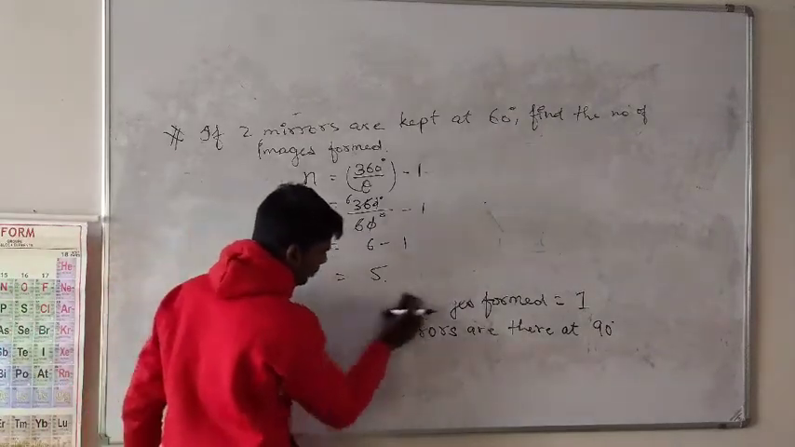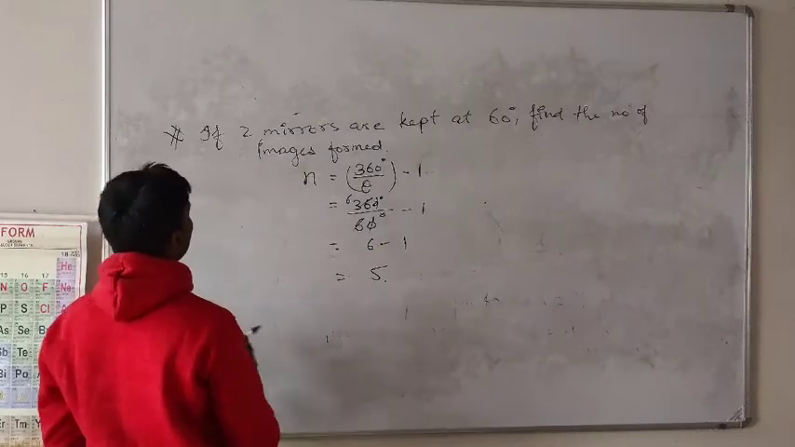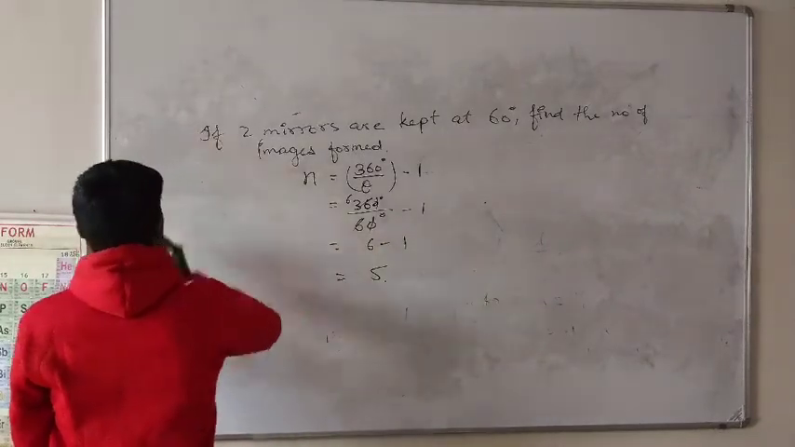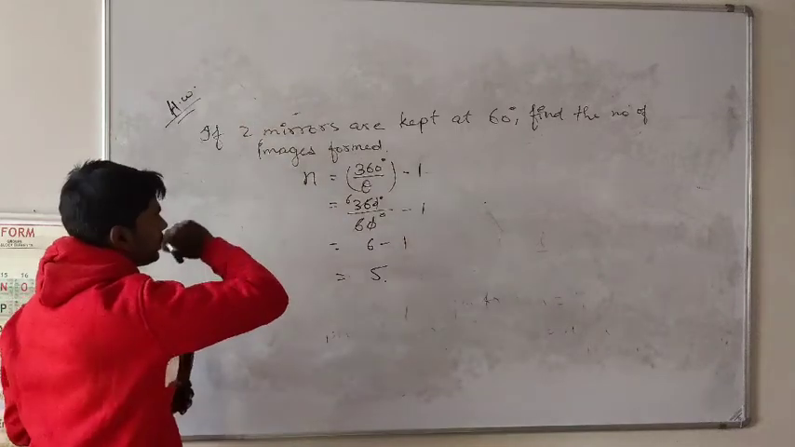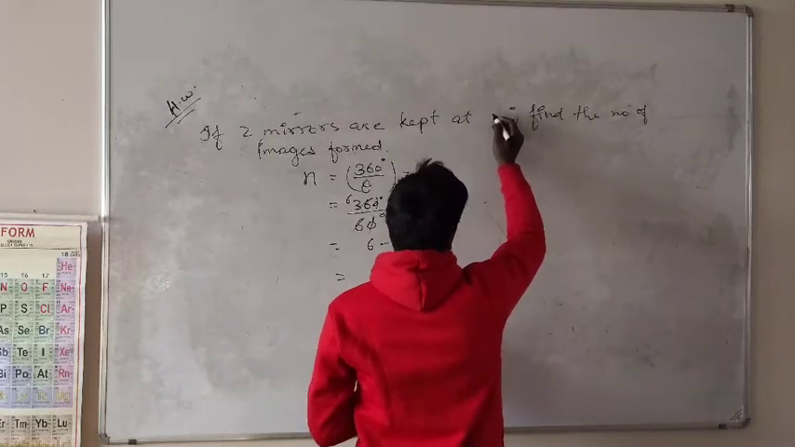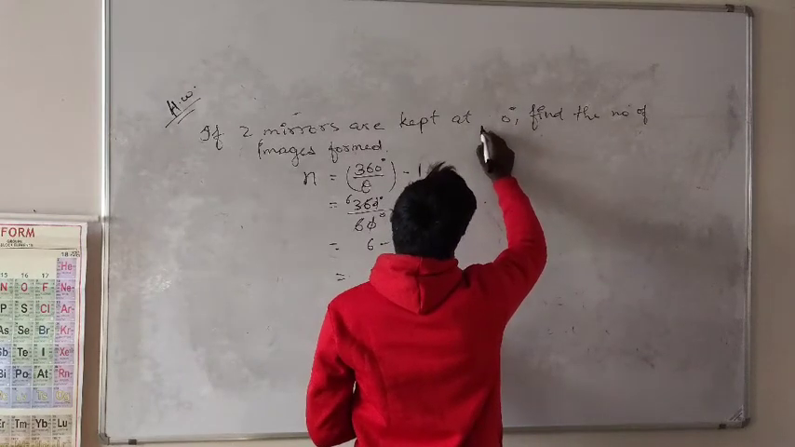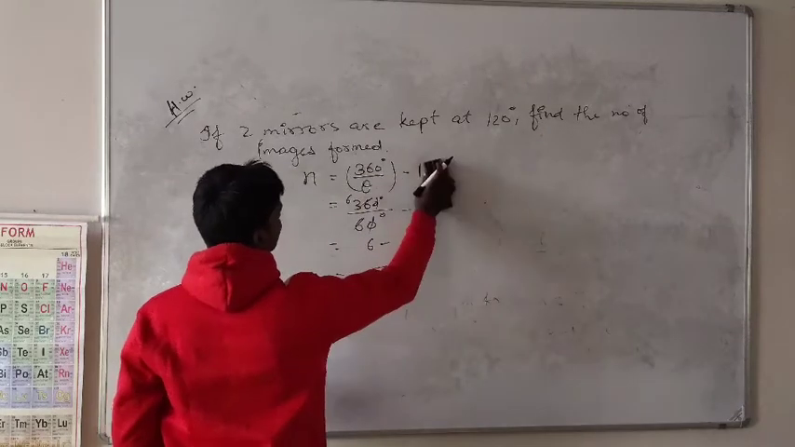Now, one more as homework. Hope you all have copied. Now I am changing the question. This is the homework question. After writing all these things in your notebook, you need to solve this. If two mirrors are kept at, let's say, 120 degree, find the number of images formed.